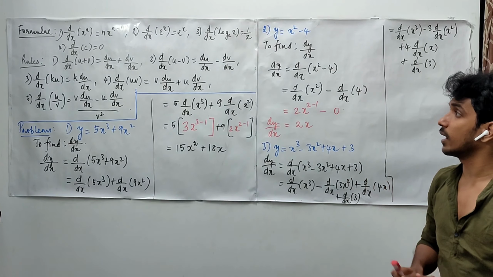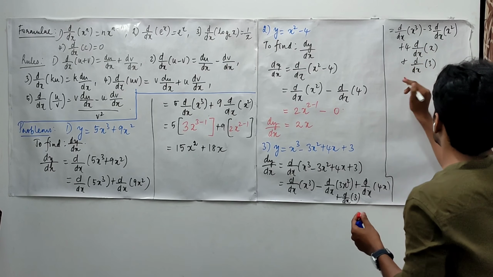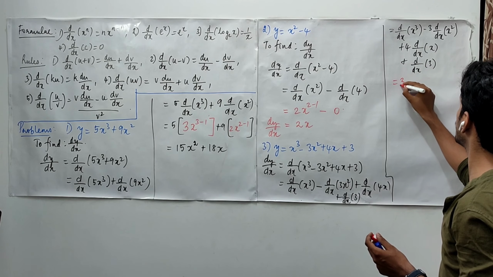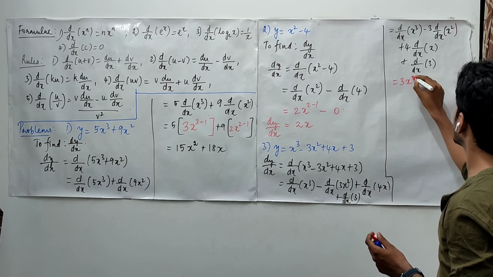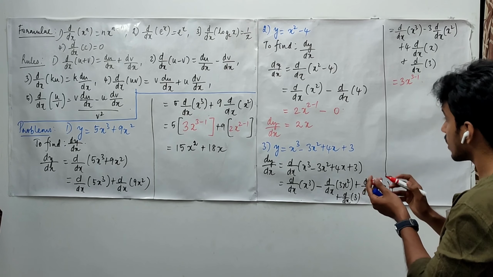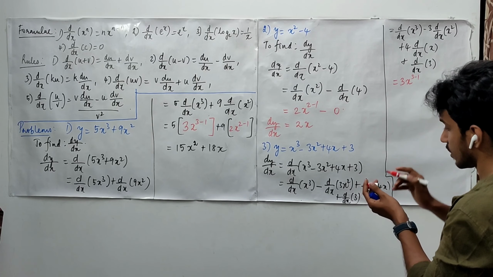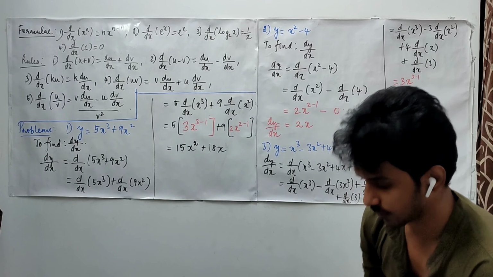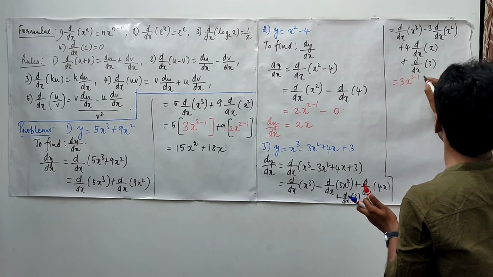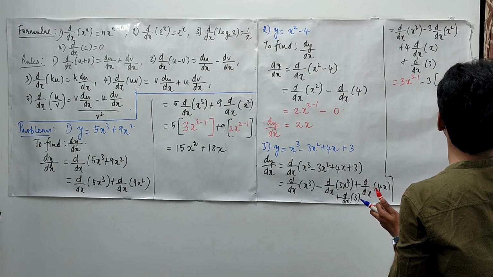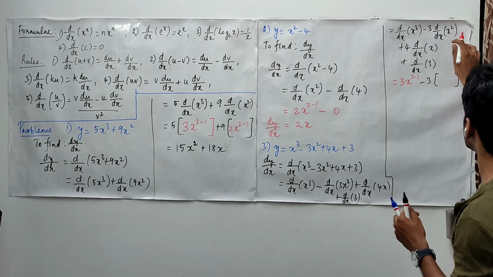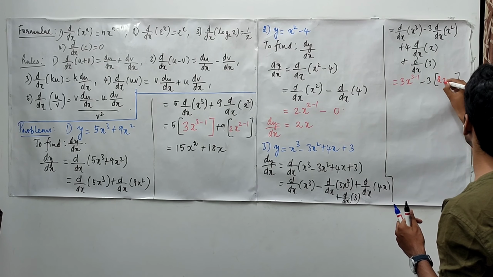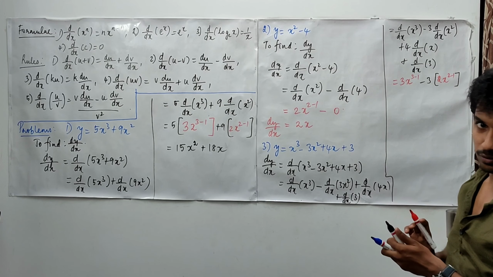The x power n formula, I will write it in red color. In the place of n I have 3, so this is going to be 3 times x power 3 minus 1. Minus 3 I have already. Inside the bracket, in the place of n I have 2, so this is going to be 2 times x power 2 minus 1.